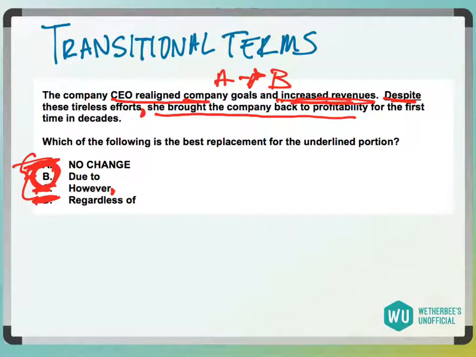So when you see transitional terms on the tests, you can actually cross off things that are synonyms, and despite and regardless of are synonyms. C, the however, does the same thing, except again, the comma would make it a little different. So we're left with answer choice B.